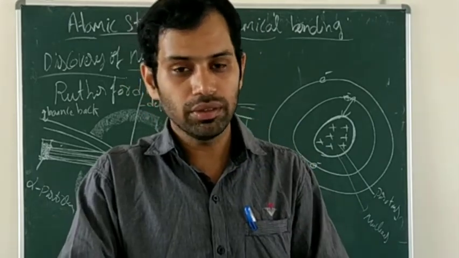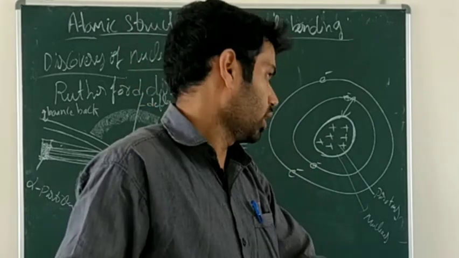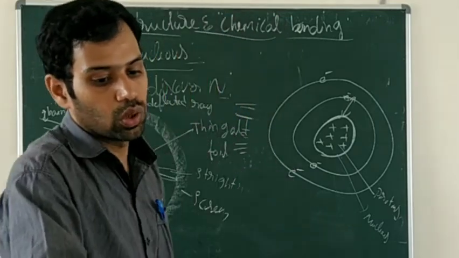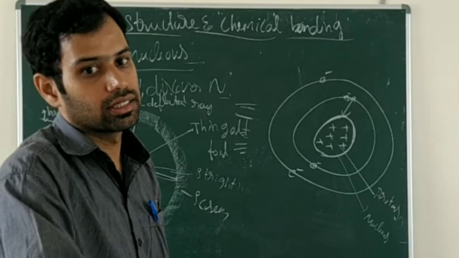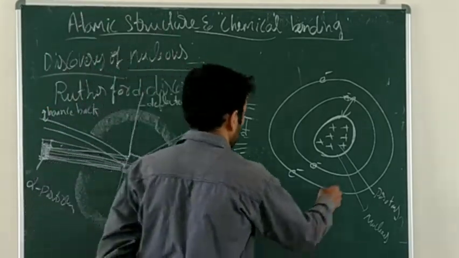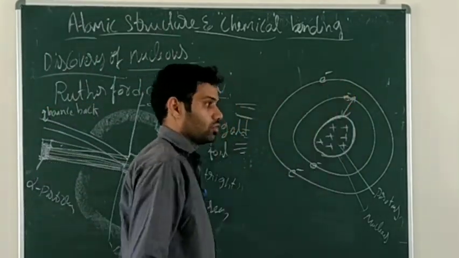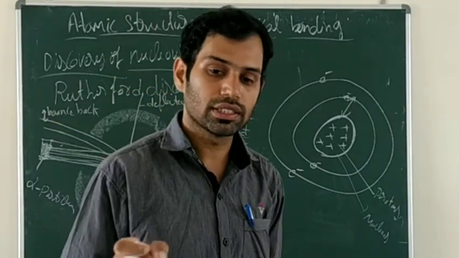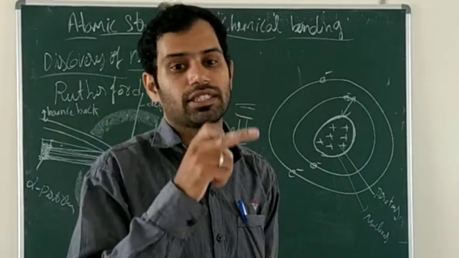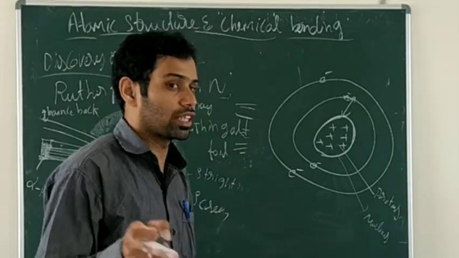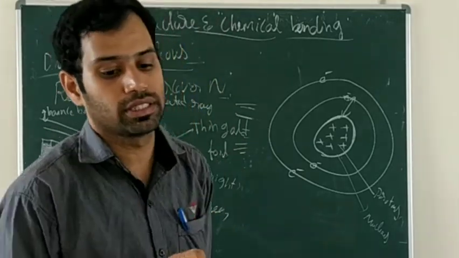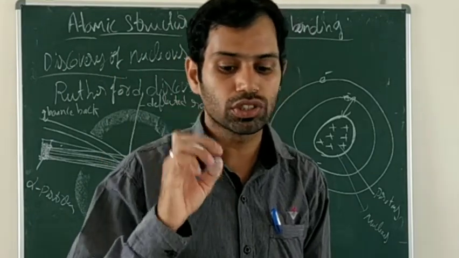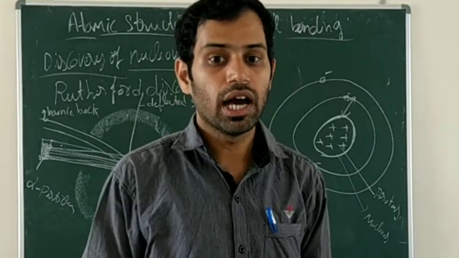And the last one, the sixth one: electrons revolve around the nucleus in closed circular paths. As we said in the fourth postulate, the electrons revolve around the nucleus in closed circular paths. These circular paths are called orbits.